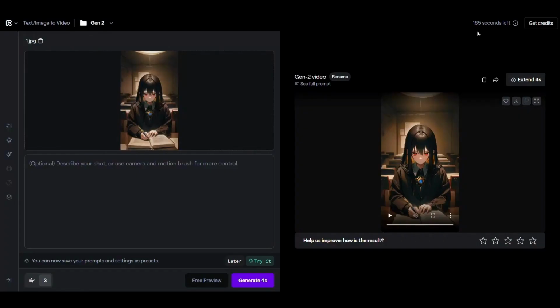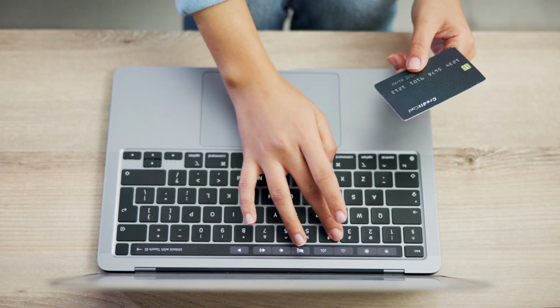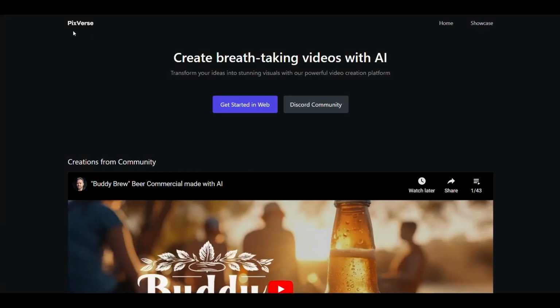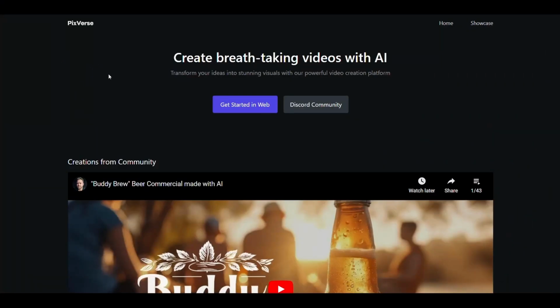But I guess you won't make just one short, right? Rather, you will make many of them, and you will run out of free seconds and have to pay after that. Therefore, if you want a website that provides the same service completely for free, you can use Pixverse website. This website has a conversion process very similar to Runway, but it is possible that it will launch paid plans soon, so you should take advantage of it as soon as possible.